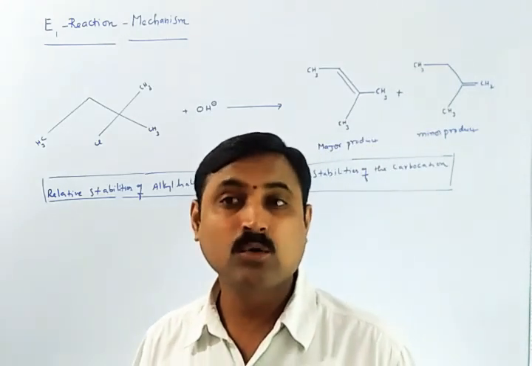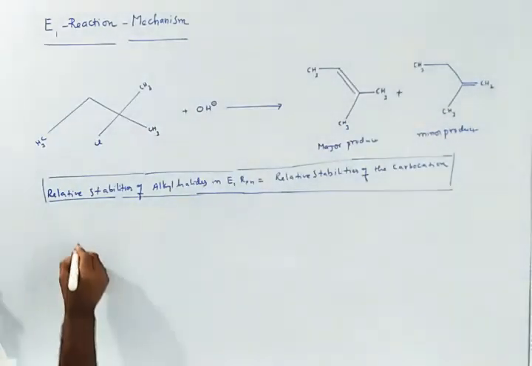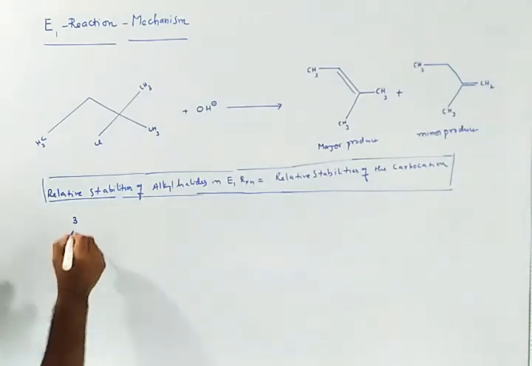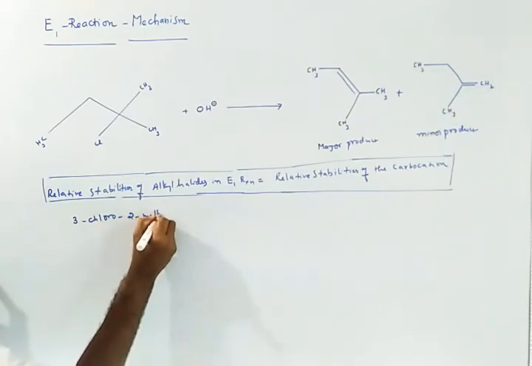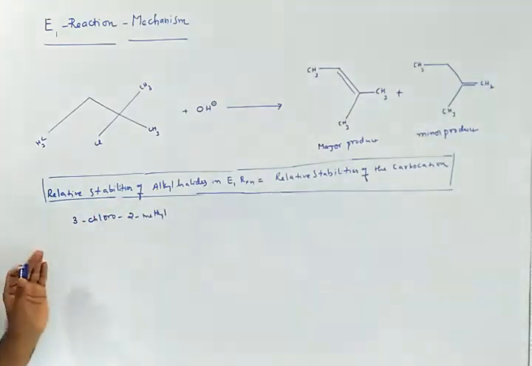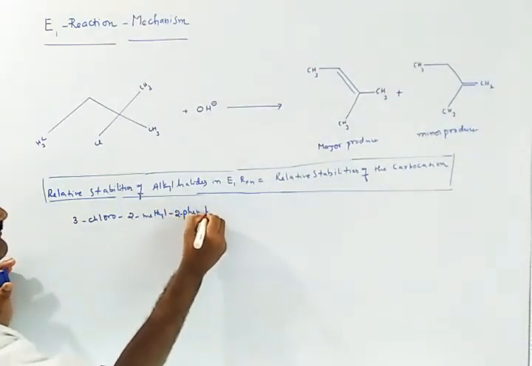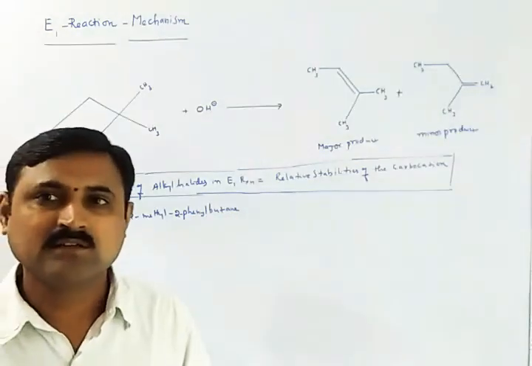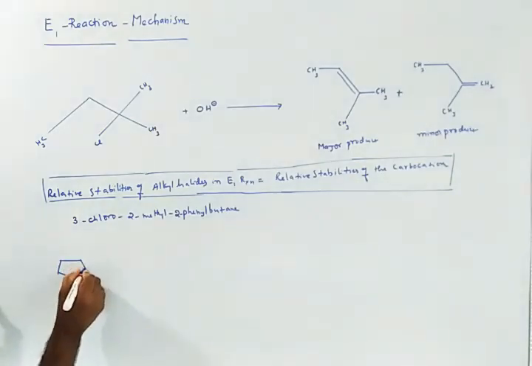We'll take an example: 3-chloro-2-methyl-2-phenylbutane. What is the name of the compound? The name of the compound is given as 3-chloro-2-methyl-2-phenylbutane. So you can understand that the group is nothing but a benzene ring, so the phenyl group must be there.